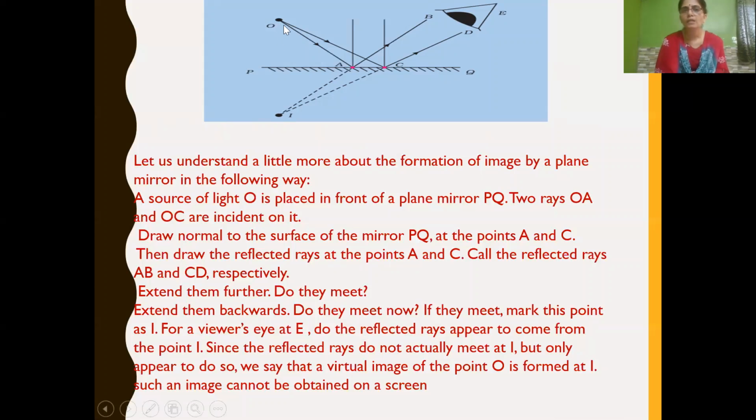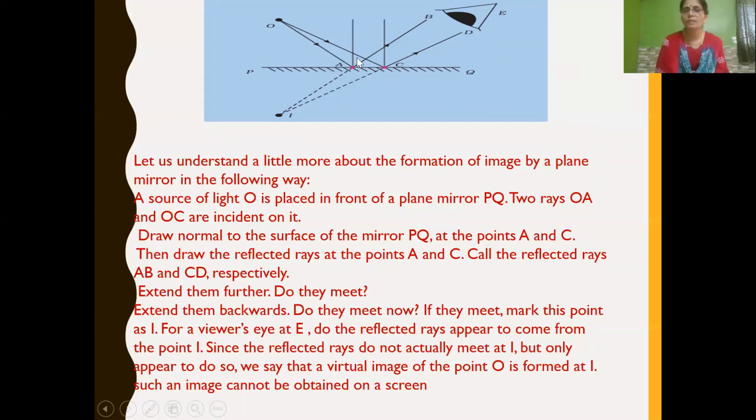Now we can see two rays OA and OC. These two rays are incident. They strike on the surface of the plane mirror. This is what we call the point of incidence. So the two incident rays are OA and OC. Now we have to draw a normal at the point of incidence. What is a normal? We draw a perpendicular line at the point of incidence, and we get the normal.